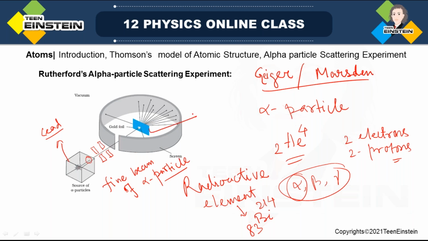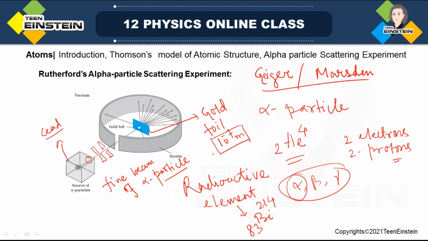Then you can see it is written gold foil. Gold foil is a very thin sheet of gold. How thin is it? It is of the order of 10 to the power 7 meter.